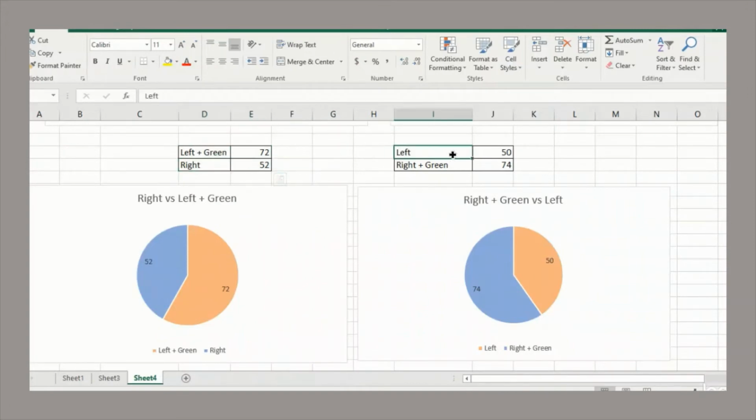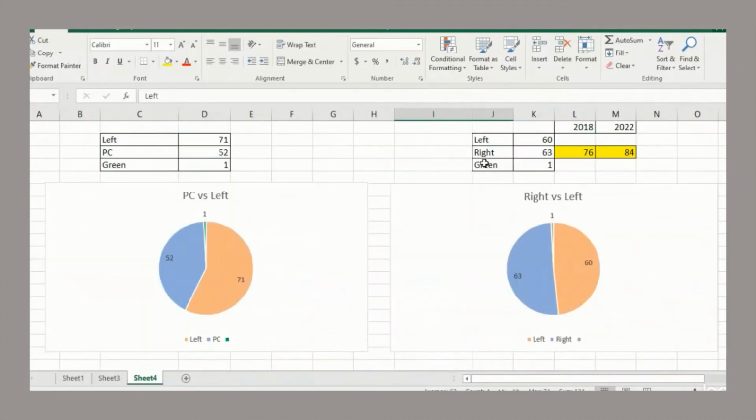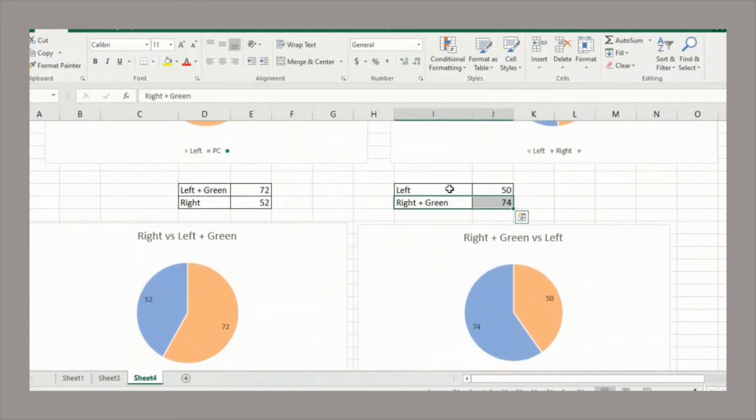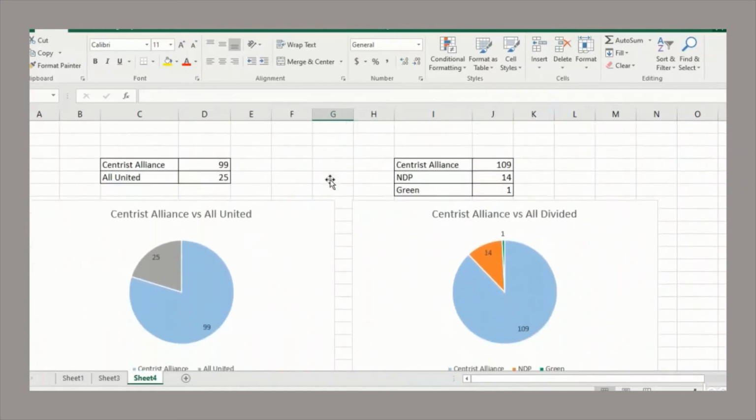But if we count the Greens as right wing, then the right wing defeats the left wing bloc even more. Rather than a slight victory of 63 seats, they get 74 seats against the left wing's 50. The one last hypothetical situation we'll look at is a grand centrist union.